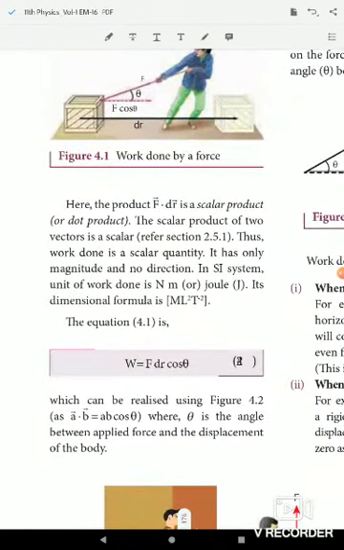The scalar product of two vectors is a scalar, you already know. So work done is a scalar quantity. In the SI system, the unit of work done is Nm or joule. Its dimensional formula is M L squared T power minus 2. Scalar means it has only magnitude and no direction. A vector dot B vector is AB cos theta. So W equal to F dr cos theta, where theta is the angle between the applied force and the displacement of the body.